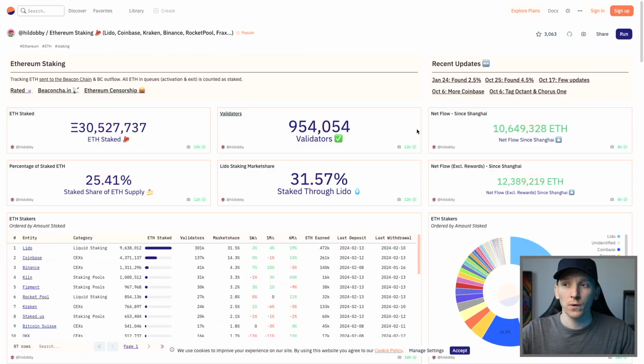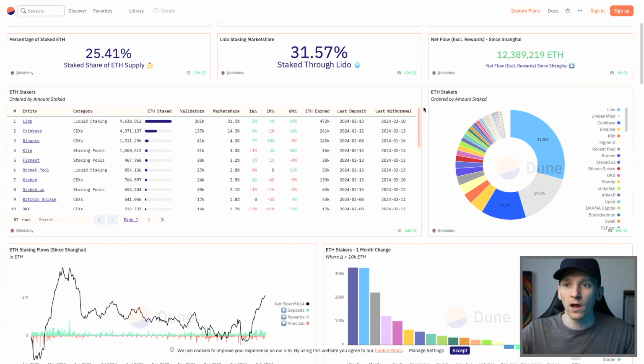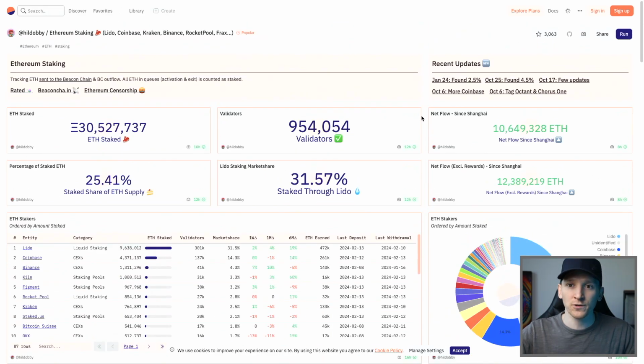If you want to know more about liquid staking tokens, there's an amazing June dashboard for this, which I will link below as well. It gives you all of the breakdown of the data, how much ETH is being staked, how many validators there are, what the yield is, who are the largest providers and how much stake do they have over time, and how is stake being deposited or withdrawn. I won't go through it, it's self-explanatory, but I'll link it below if you want to have a look. So there are many ways to get an LST into our possession, either in wallets or in exchanges.